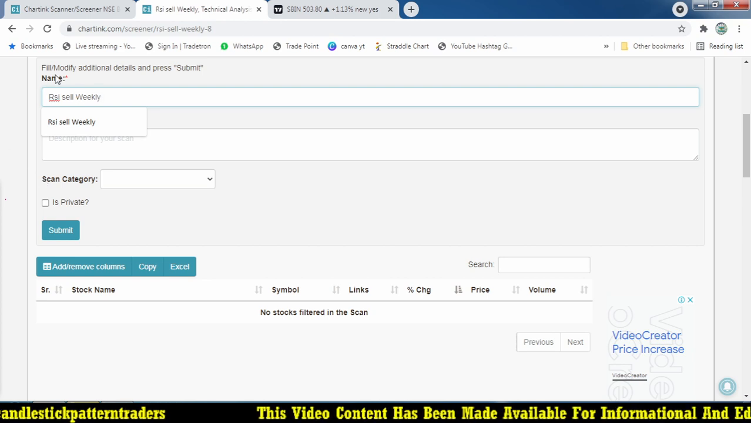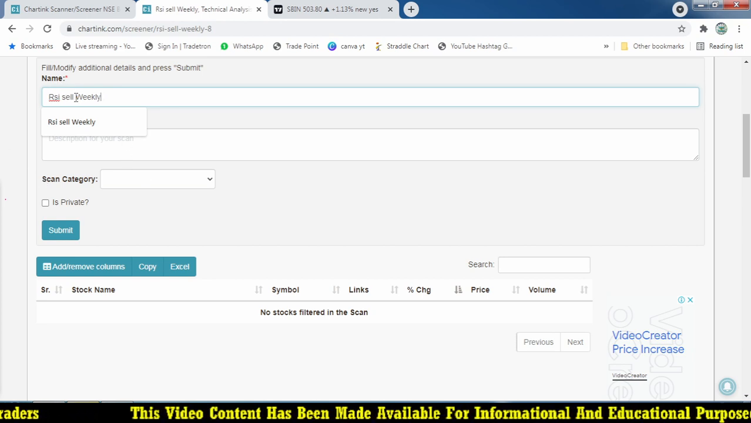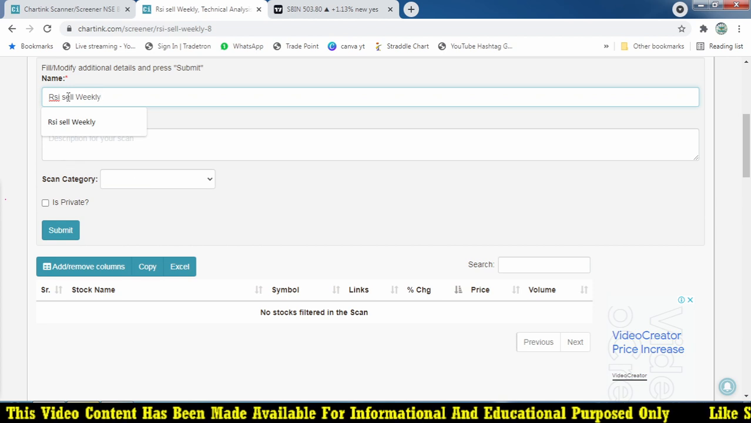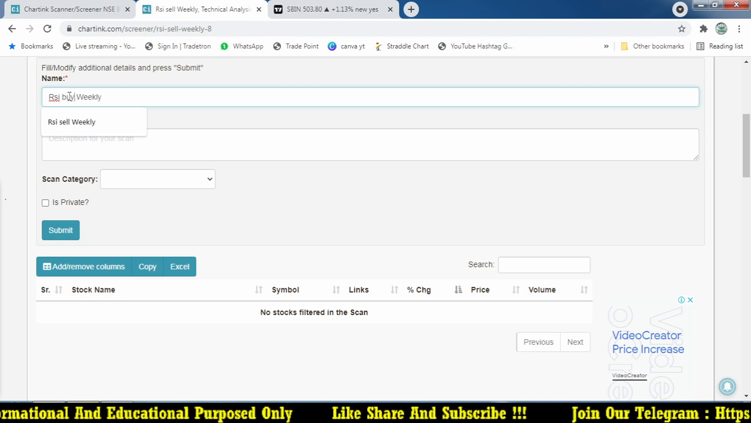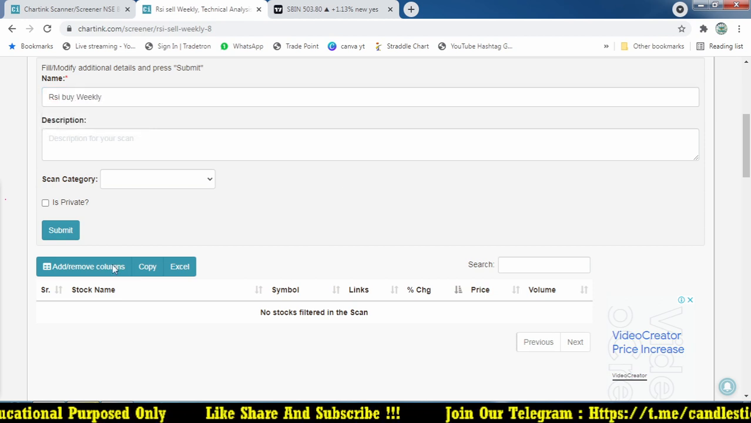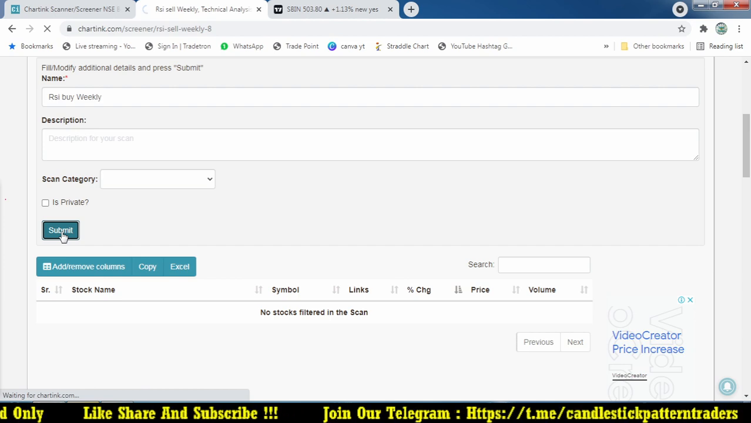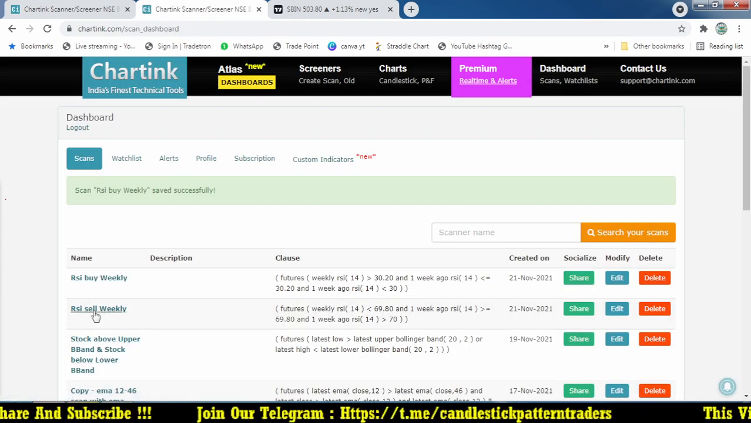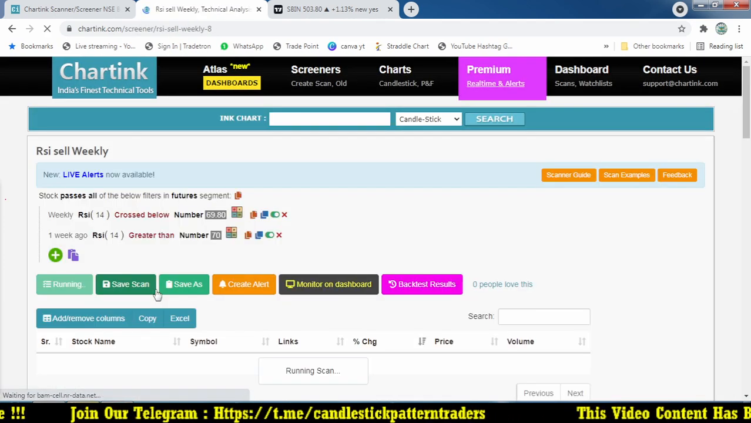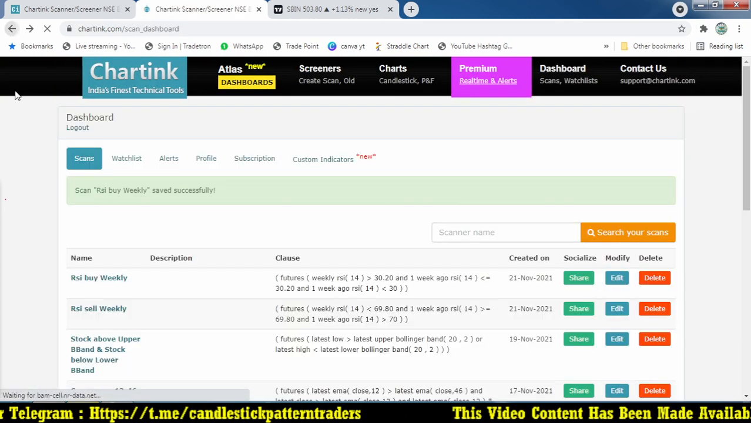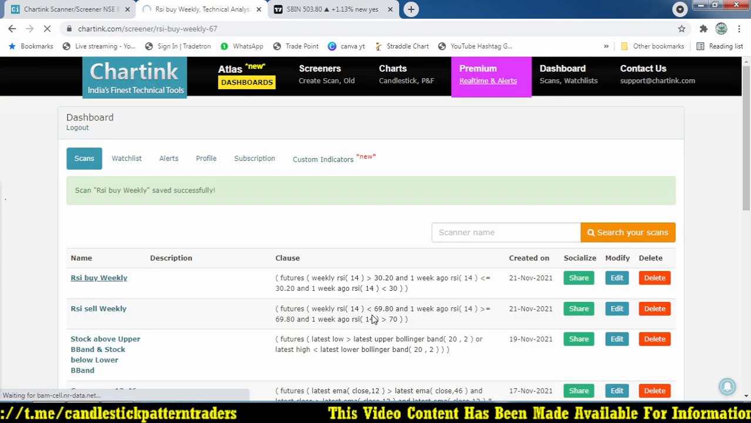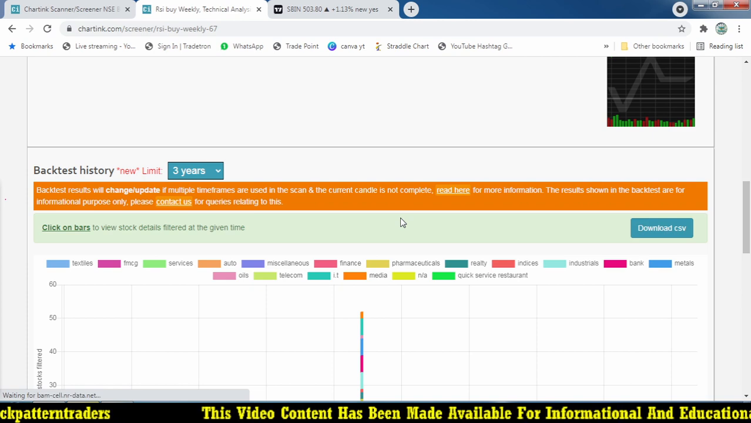That is what we are already using for the daily, and now I'm going to focus on a positional trade based on this concept. So let's track how it is working in the real market, and we will do a paper trade. Once you get confident, then go for a real trade. Now RSI sell weekly, and these are the stocks, and let's go for RSI bi-weekly. The scanner is very simple, but powerful.